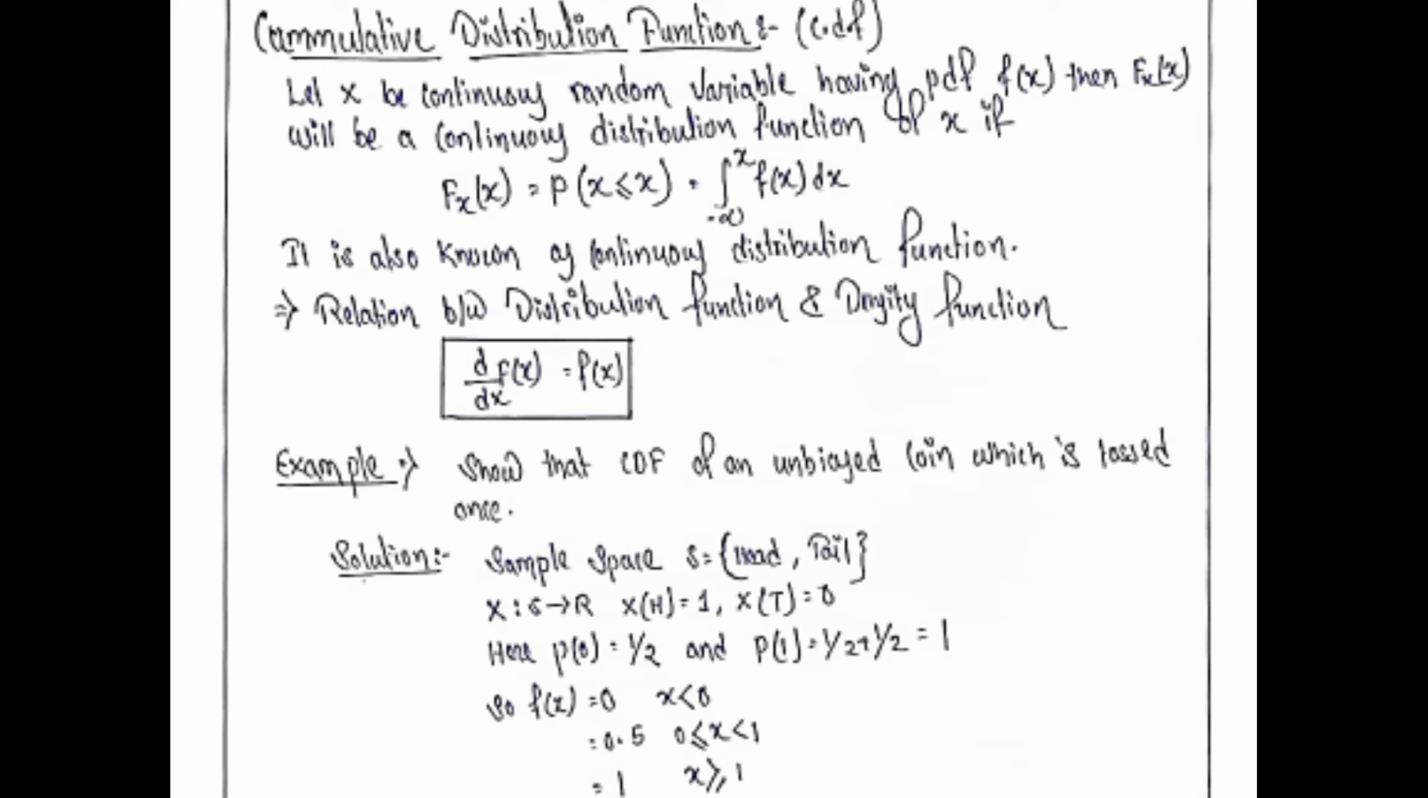Solution, we have sample space S equal to {head, tail} for an unbiased coin. X of S implies R, X of H equal to 1 and X of T equal to 0. So here probability of 0 equal to half and probability of 1 equal to half plus half equal to 1. So F(x) equal to 0 for x less than 0, equal to 0.5 for 0 less than or equal to x less than 1, equal to 1 for x greater than or equal to 1.